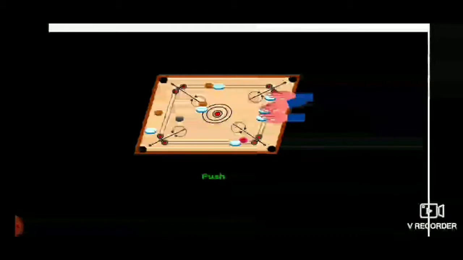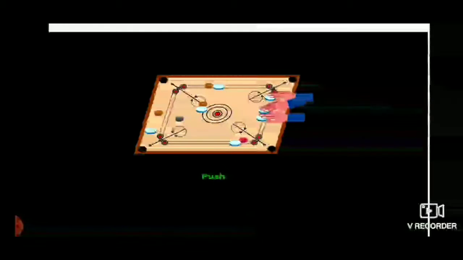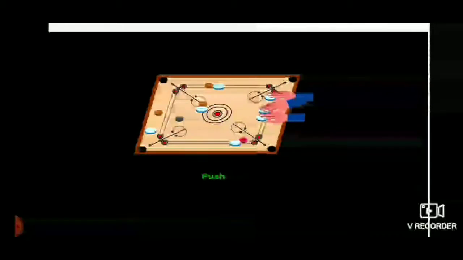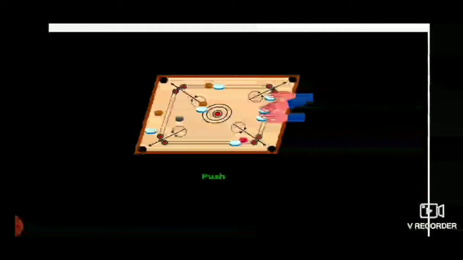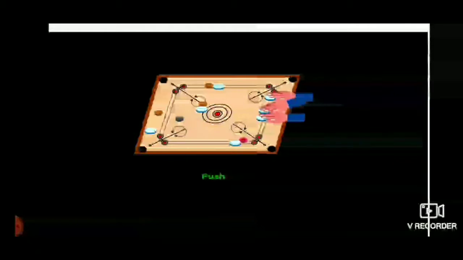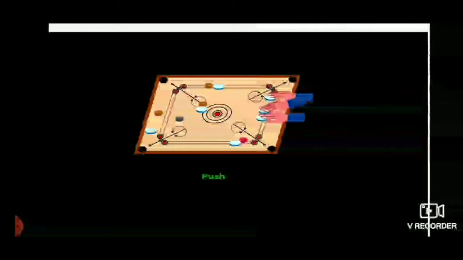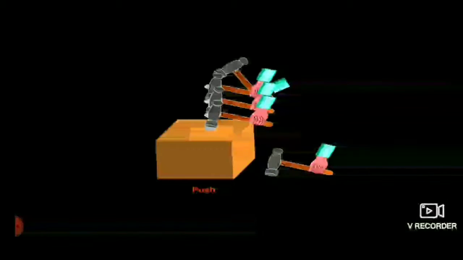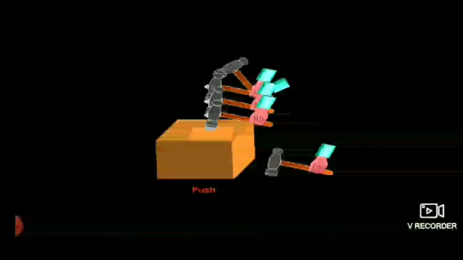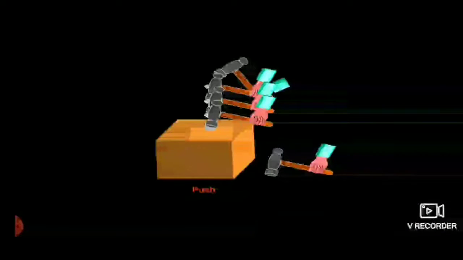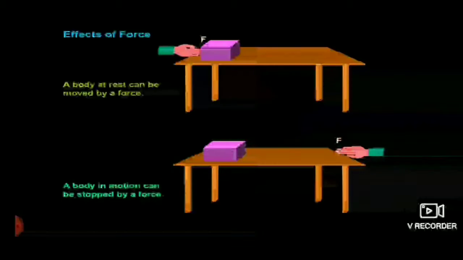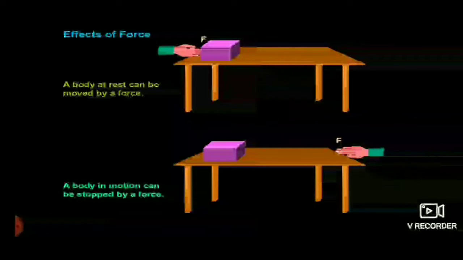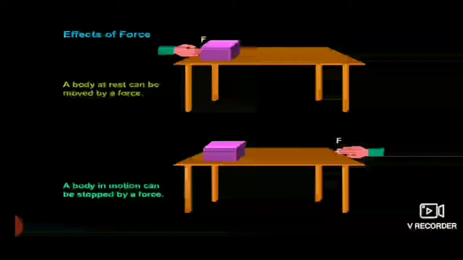Like when we play carom, we can also observe push and pull on an object. It means whenever we are playing carom, we apply force. Here is an example of pushing an object with the help of a hammer. Now we should know what are the various effects of force.